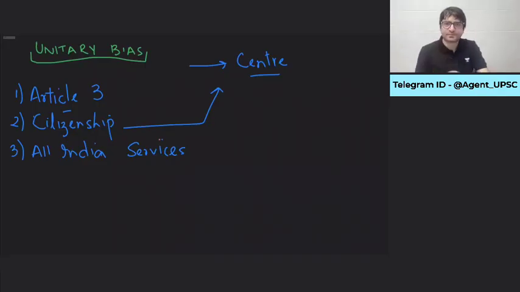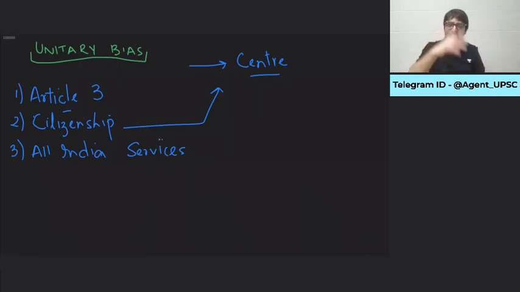Imagine you become an IAS officer. Who is appointing you? President. Who is recruiting you? Center. Who is training you? Center. Who can dismiss you? Center. Who can remove you? Center. Who are you accountable to? Center. But where do you work? In a state. So there are officers, and the most important officers who run the state: the DGP, the Chief Secretary, the secretaries of various state government departments. These departments are run by IAS, IPS, Forest Service officers, All India Service officers. But these officers are controlled by the center.